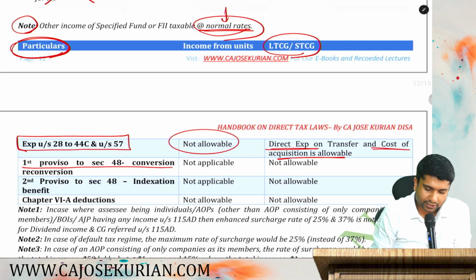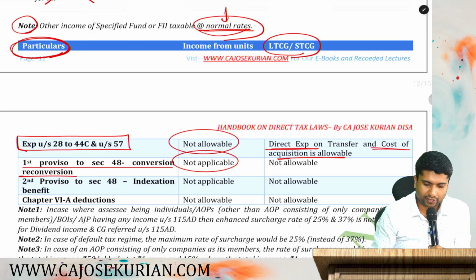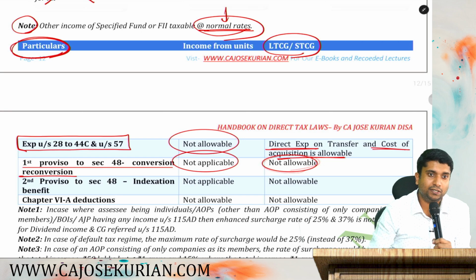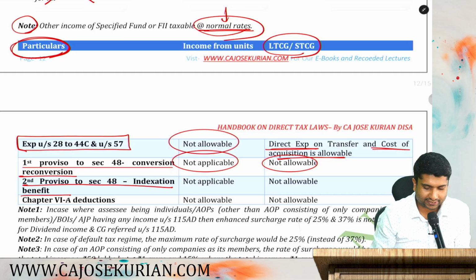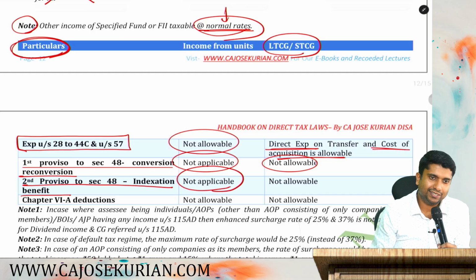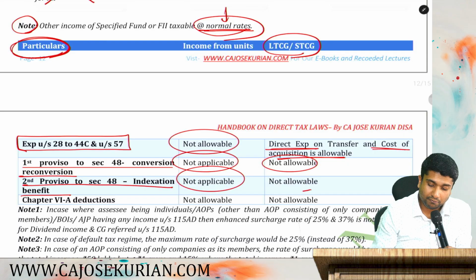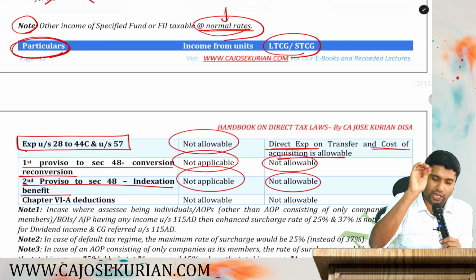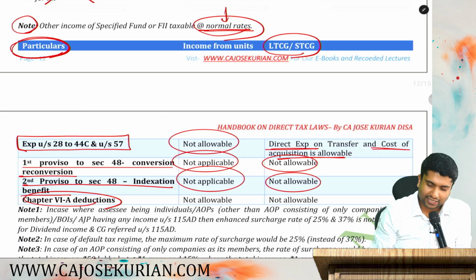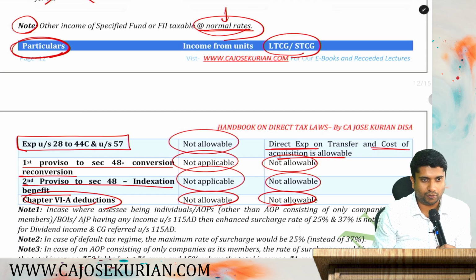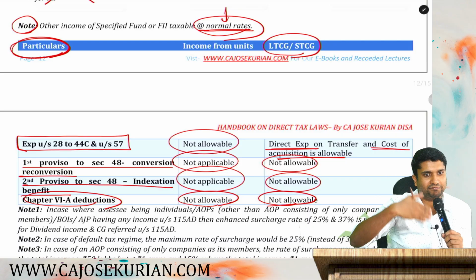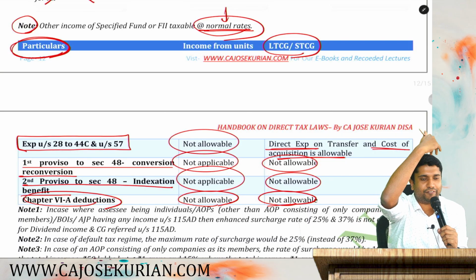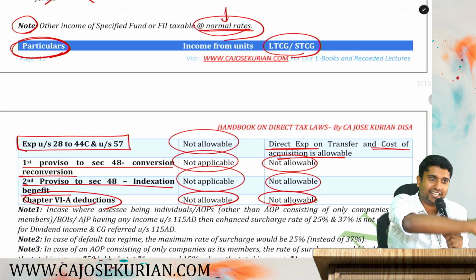First proviso to section 48, conversion, reconversion: from investment income, not applicable; from long-term and short-term, not allowable. Second proviso to section 48, indexation: from interest income, not applicable; from other income, long-term and short-term, not allowable. Chapter 6A deductions, not allowable. Easy. Same as what we have discussed under 115 AB, AZ, 115A, etc.